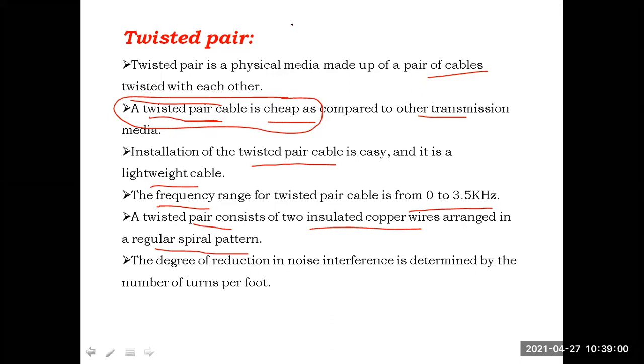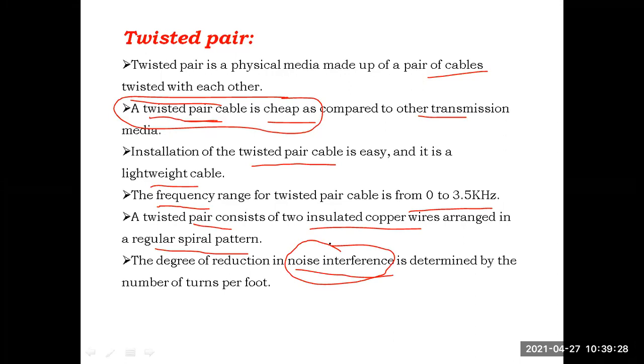The main reason is to reduce the noise interference. The main reason why the pairs are twisted with one another is to reduce the noise interference. What is this noise interference? Disturbance from the outside. While data is moving through the copper wire, many disturbances will be there from outside. To reduce the noise disturbance from the outside, they are twisting the cables with one another.